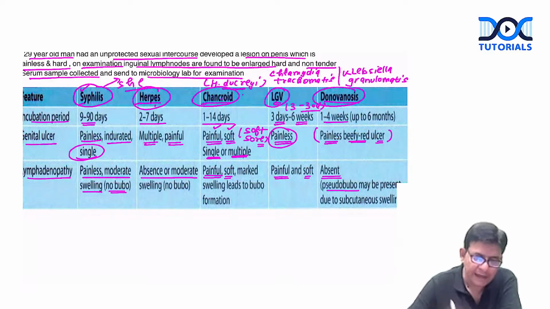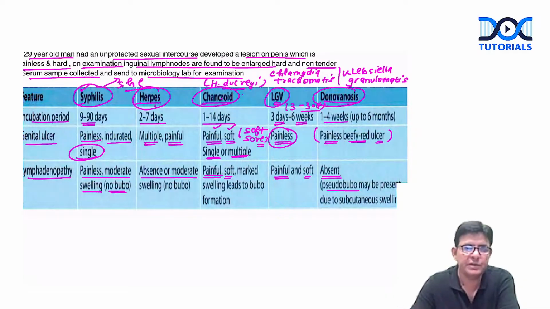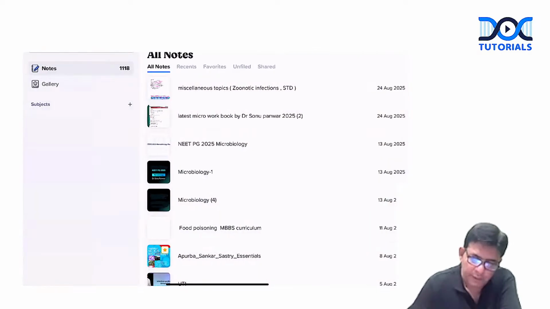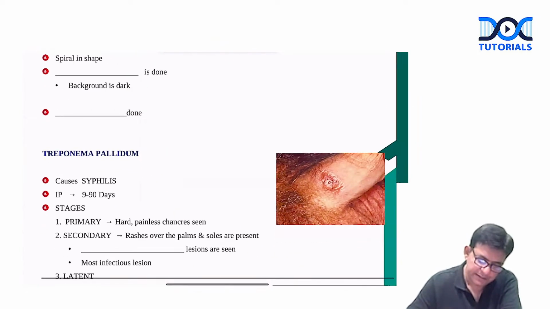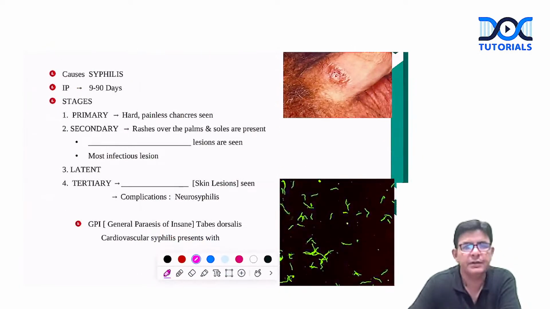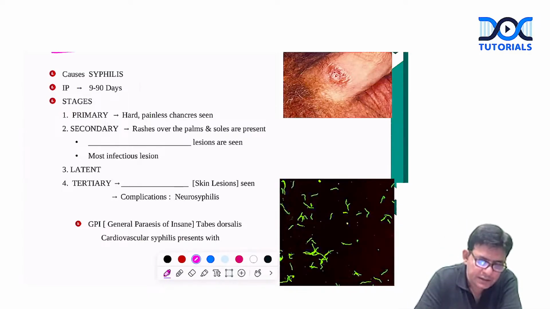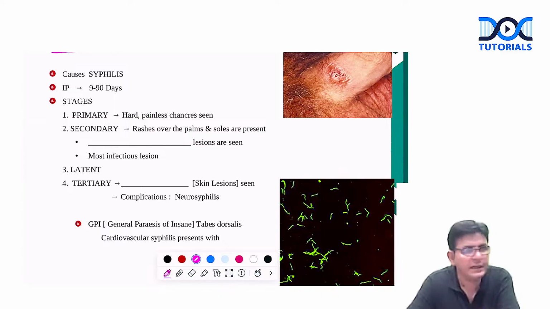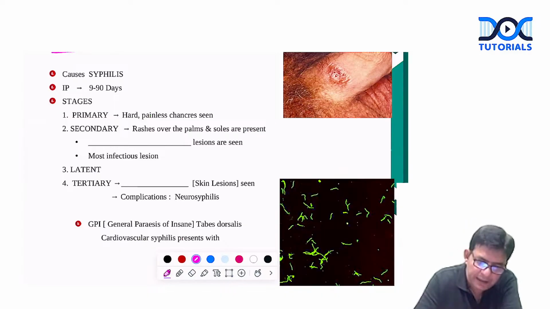Is it fine? And in the last, I would like to tell you something about syphilis, because syphilis is one of the topics which can definitely be asked as a long question also. Now, in syphilis, first of all, you should know the causative organism which causes syphilis. The causative organism for syphilis is Treponema pallidum, guys. What is that? Treponema pallidum. And Treponema pallidum is a spirochete.